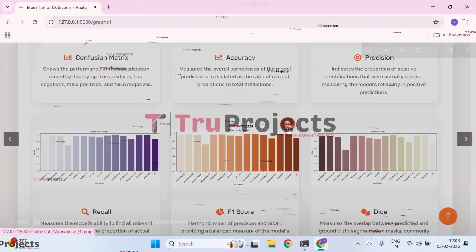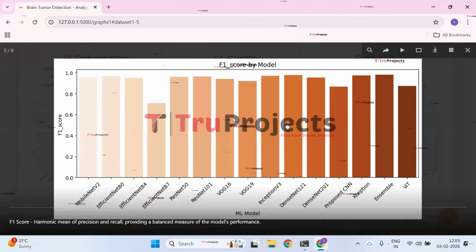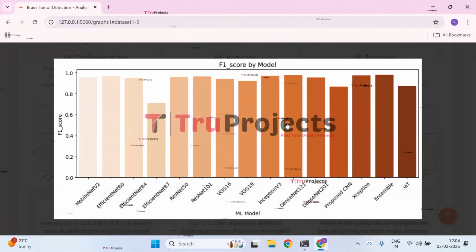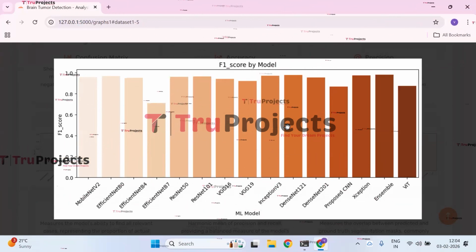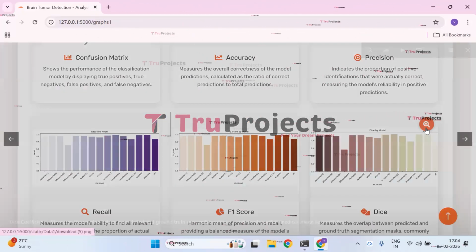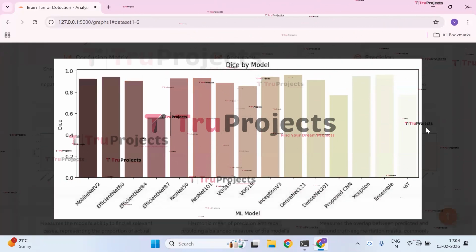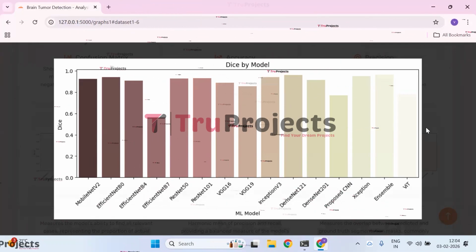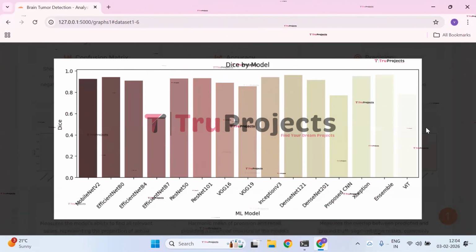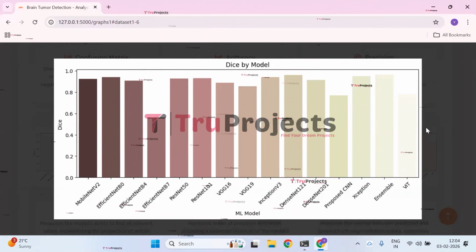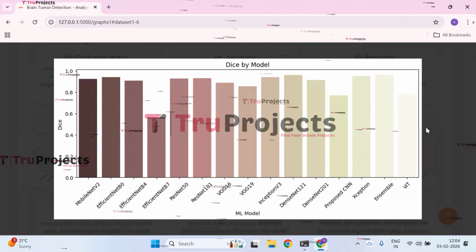Next, we have the F1 score graph. The graph shows the F1 scores across models, indicating overall balance between precision and recall. Ensemble, Xception, DenseNet 121 and Inception V3 achieve the highest F1 scores, while EfficientNet B7 and ViT perform comparatively low. And next we have the dice by model graph. The dice score comparison shows that Ensemble, Xception, DenseNet 121 and Inception V3 achieve the highest overlap between predicted and true regions. EfficientNet B7 and the proposed CNN have noticeably lower dice scores, indicating weaker segmentation performance.